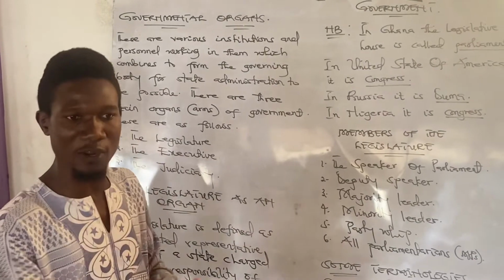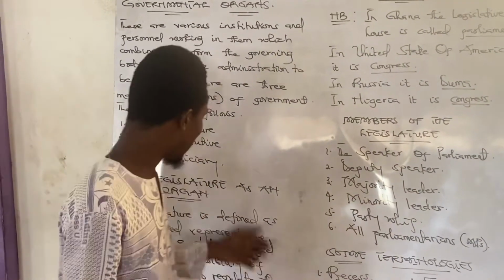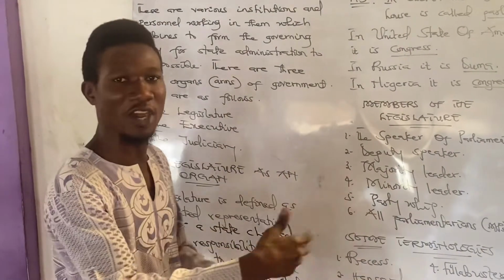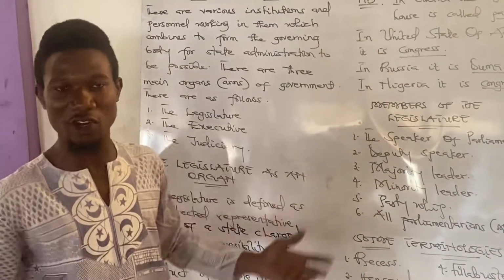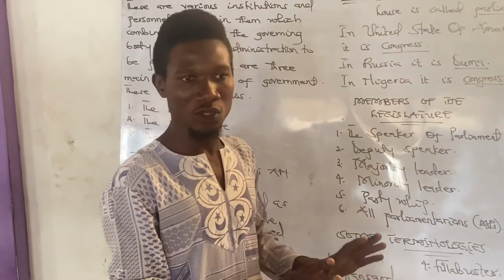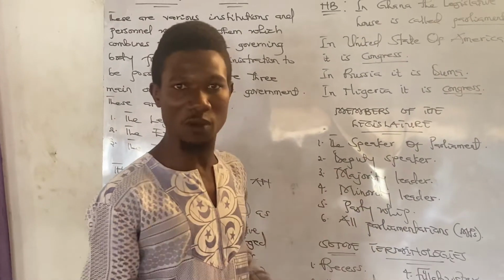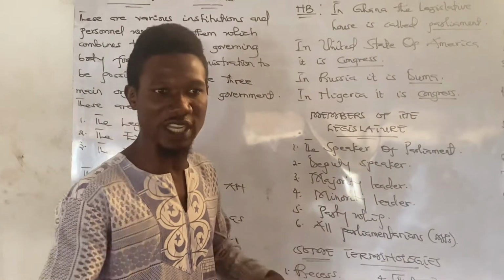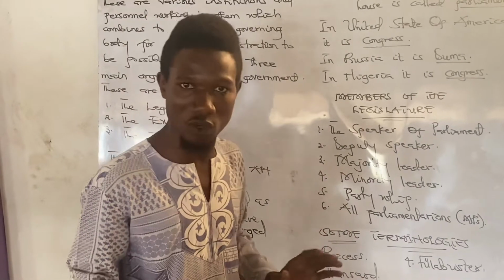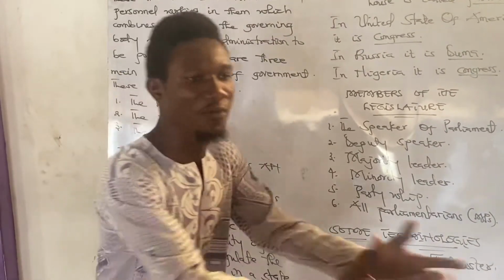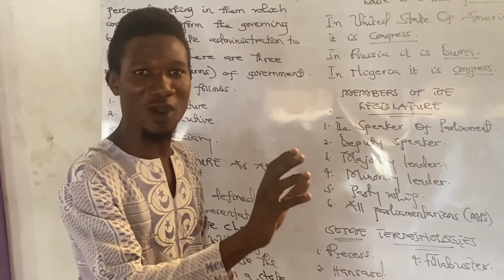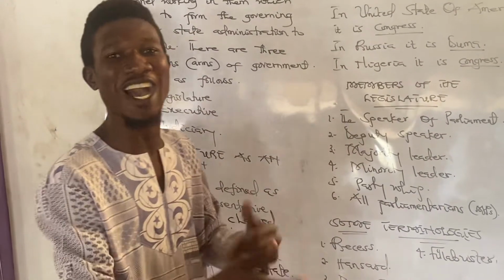It is because of the practice of indirect democracy that the legislature or parliament came about, because all of us cannot make decisions in government. Because we can't do it all, because of busy schedules and busy duties and sometimes illiteracy, what we have to do is choose someone that is ready for that particular position, give him the power, and let him go and represent you. So those are our MPs.